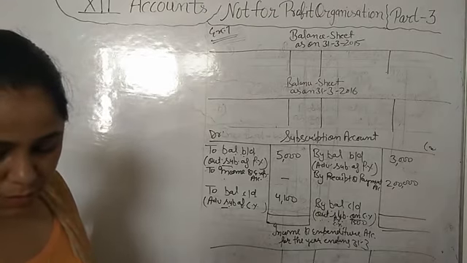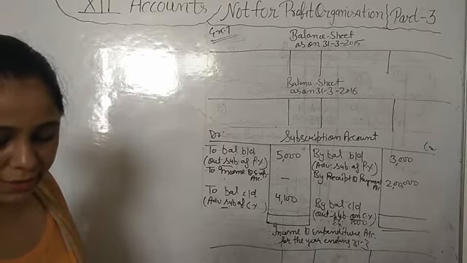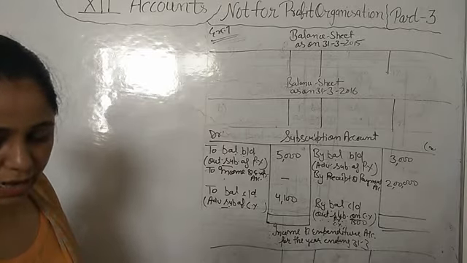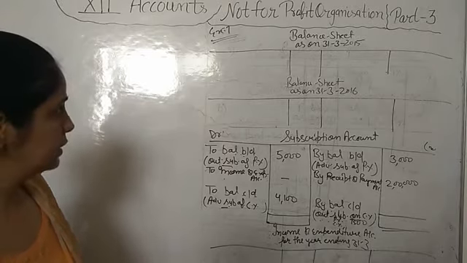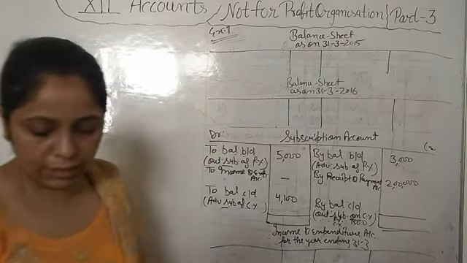Show how the subscription will appear in the income and expenditure account for the year ending 31st March 2016 and in the balance sheet as on that date. We have to make the income and expenditure account and the balance sheet also of the current year.